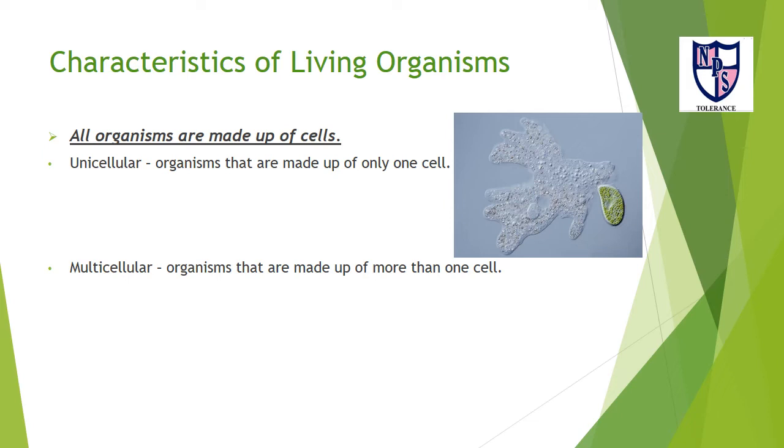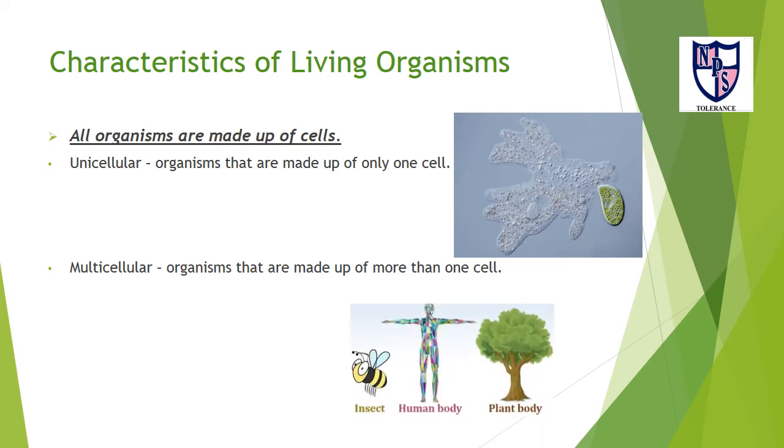Multicellular organisms are made up of more than one cell. A tissue, organ, or organism that is made up of many cells is said to be multicellular. Animals, plants, and fungi are multicellular organisms, and often there is a specialization of different cells for various functions. Other examples of multicellular organisms are insects, the human body, and the plant body. They all are called multicellular organisms.